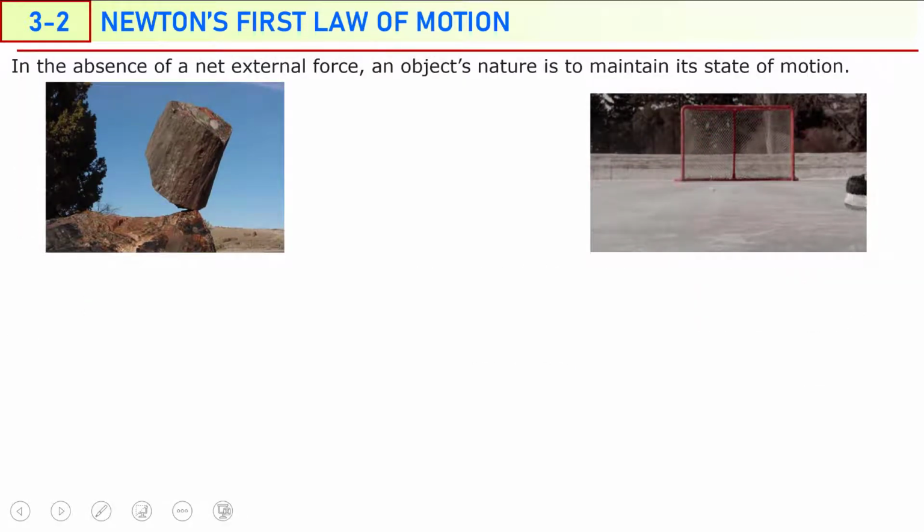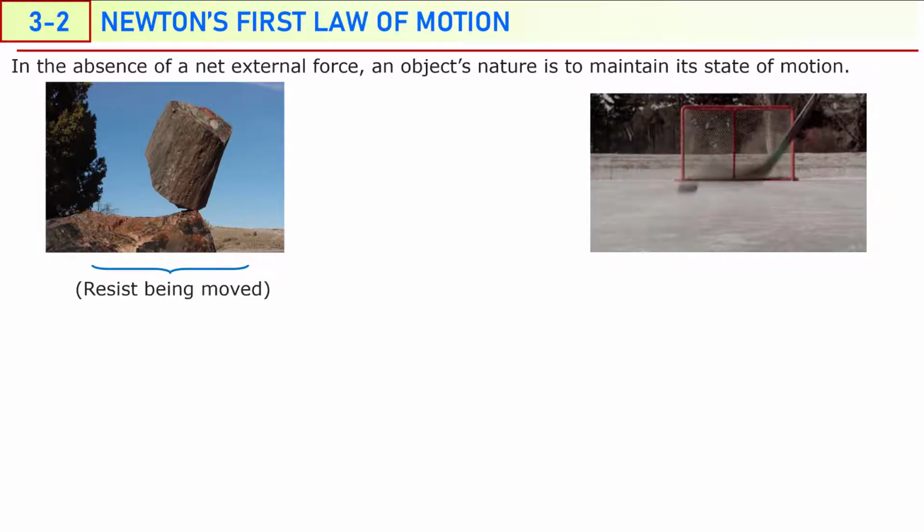So, in the absence of net external force, an object's nature is to maintain its state of motion. This rock is at rest. When you apply some force, it resists moving. Or, if an object is in motion and you want to stop it by applying some force, it resists stopping. So it resists change in velocity.